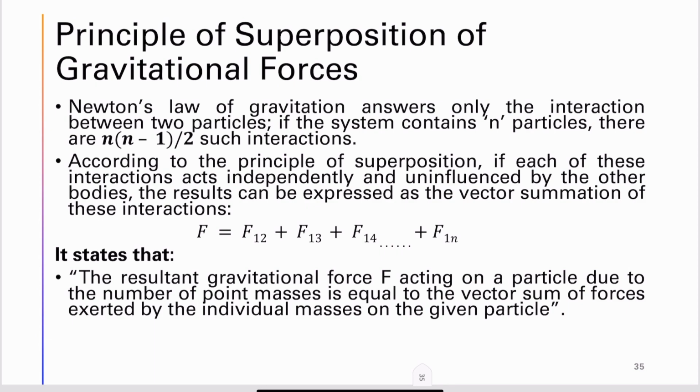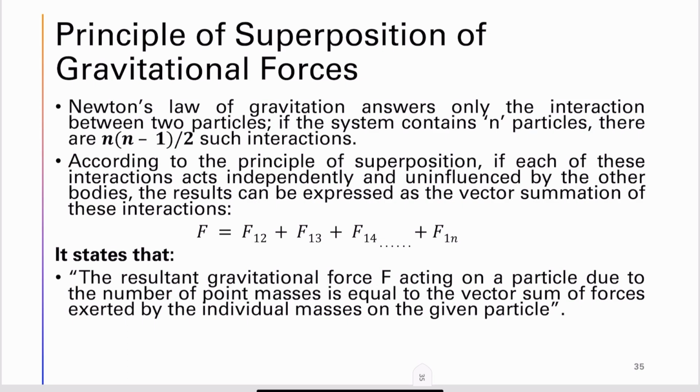So the gravitational force follows the law of superposition. Newton's law of gravitation addresses only the interaction between two particles. If the system contains n particles, there are n into n minus 1 by 2 such interactions. According to the principle of superposition, if each of these interactions acts independently and uninfluenced by the other bodies, then the result can be expressed as a vector summation.